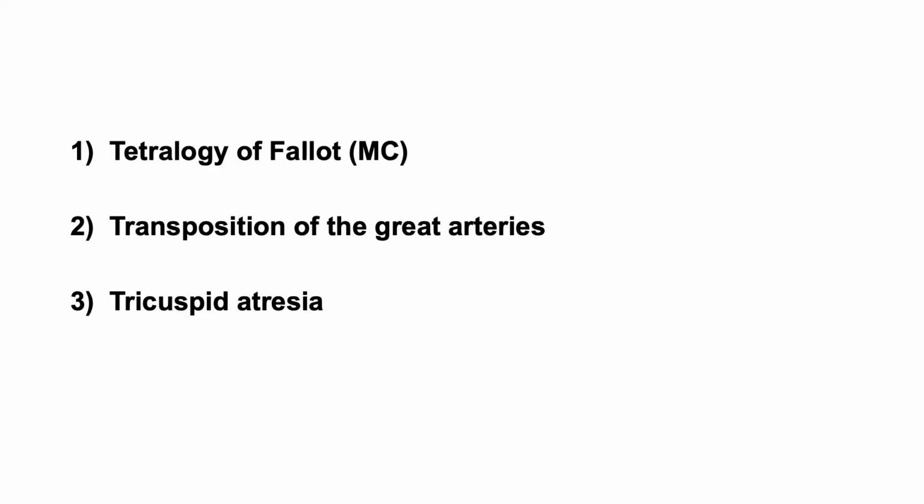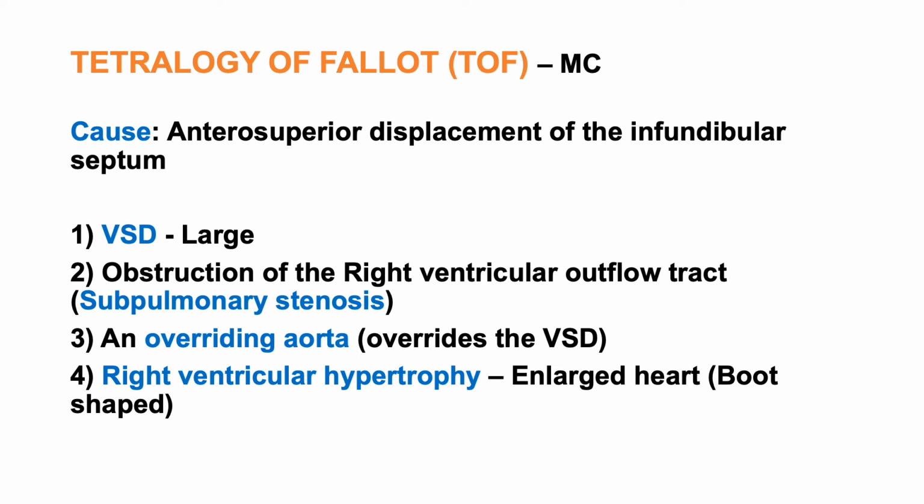And there are different types of right to left shunts we have. The first one is tetralogy of Fallot, which is the most common one. And then comes transposition of the great arteries. And the third one is tricuspid atresia. Tetralogy of Fallot is the most important one, which was even asked in previous question papers. This is the most common type of right to left shunt, and the cause for development of tetralogy of Fallot is anterosuperior displacement of the infundibular septum.